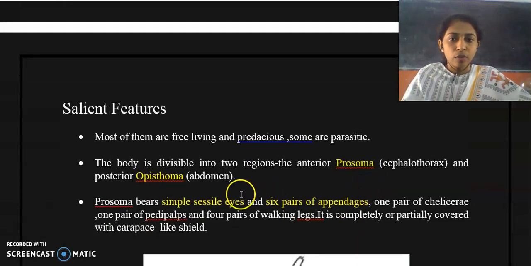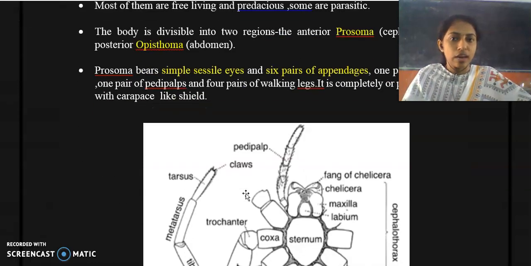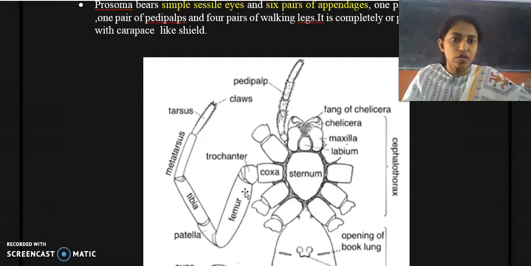Clear? So, the body is divided into two regions, that is anterior prosoma which is the cephalothorax and posterior opisthosoma which is the abdomen. The prosoma or the cephalothoracic region of these organisms possesses sessile eyes and also 6 pairs of appendages.